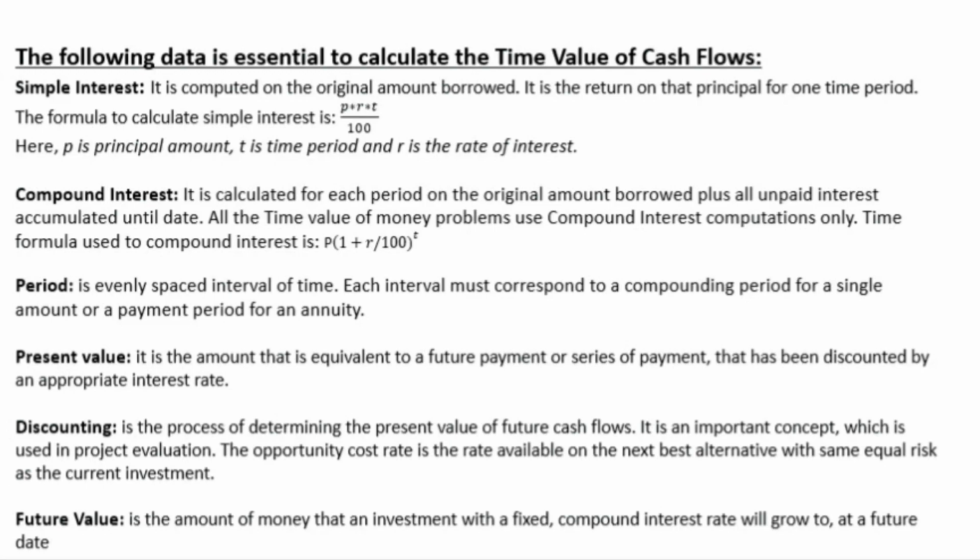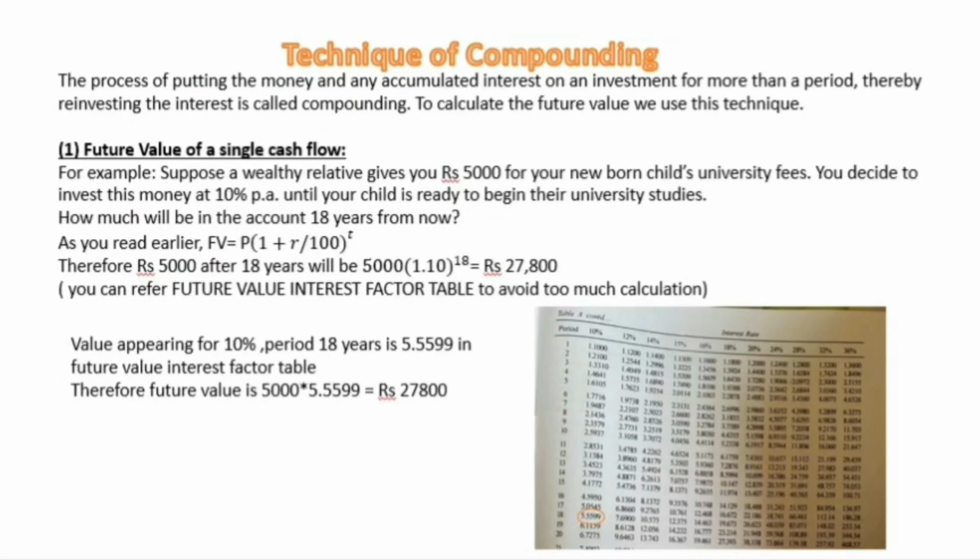Discounting is the process of determining present value of future cash flow. It is an important concept which is used in project evaluation. The opportunity cost rate is the rate available on the next best alternative with equal risk as the current investment. Future value is the amount of money that an investment with a fixed compound interest rate will grow to at a future date. Now, let us study the technique of compounding.